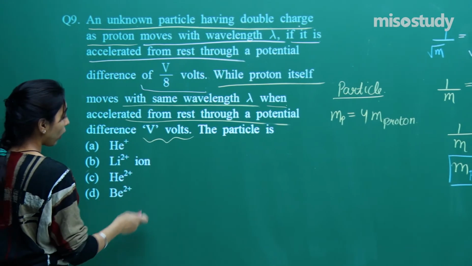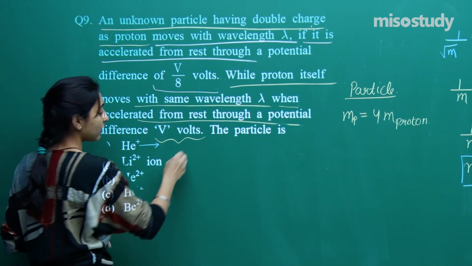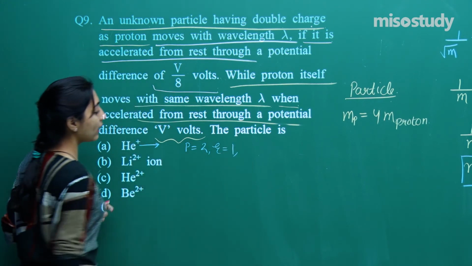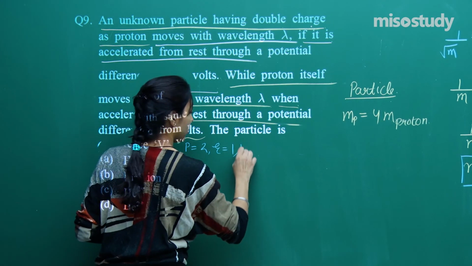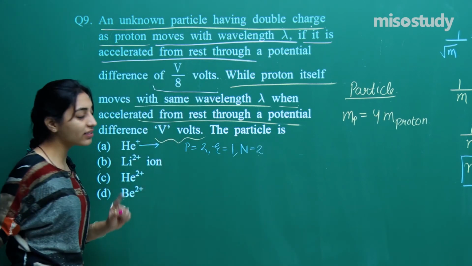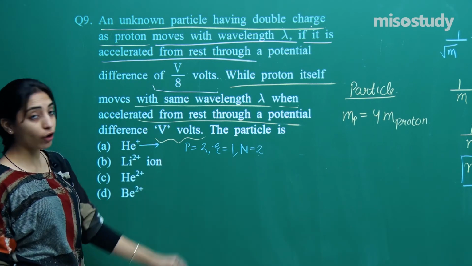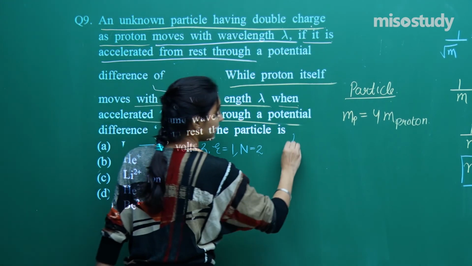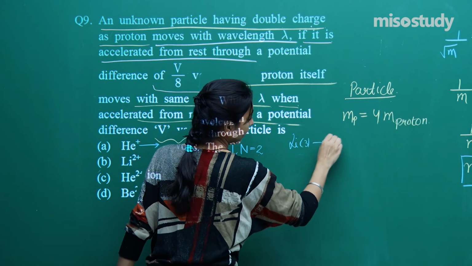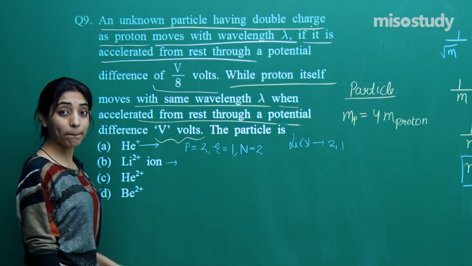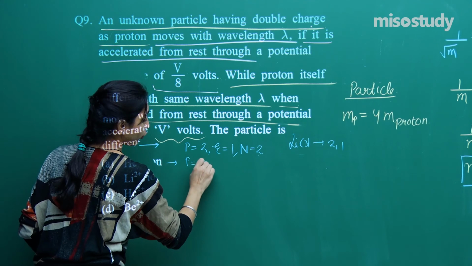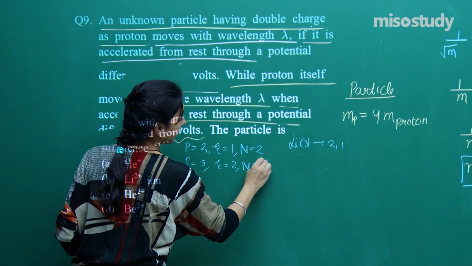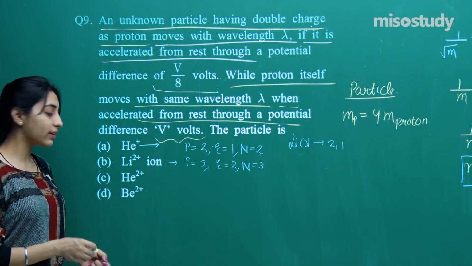Let's see, what was helium plus? Helium plus is having 2 protons, 1 electron and 2 neutrons. So the mass is not just 4 times, right? Mass of electron is also there. Now for lithium plus, if I say, lithium is atomic number 3. So 2, 1. So lithium plus is having how many protons? 3. How many electrons? 2. How many neutrons? Again 3. So not the same as 4 times.